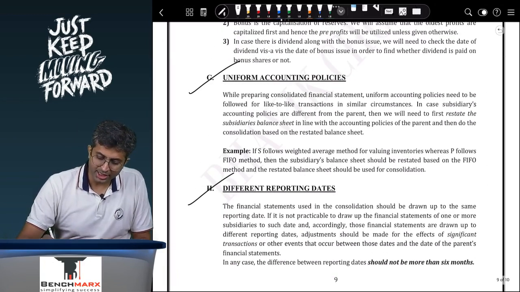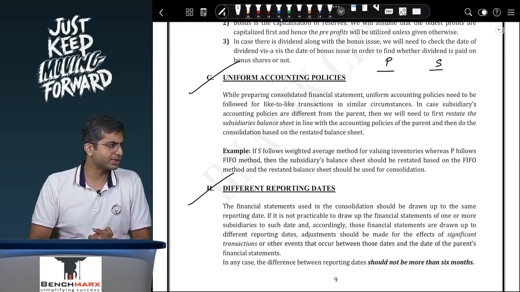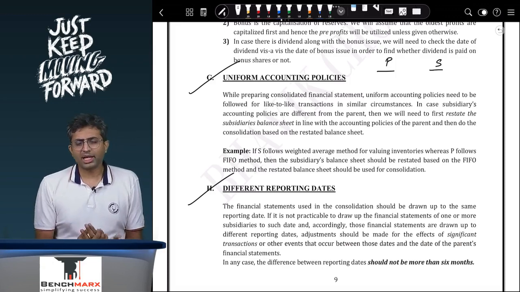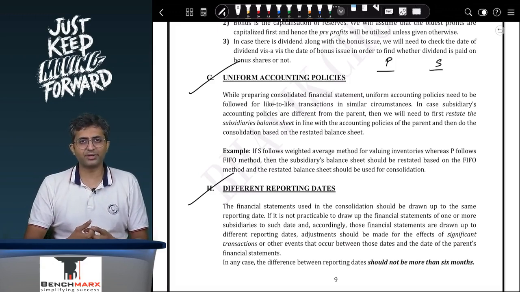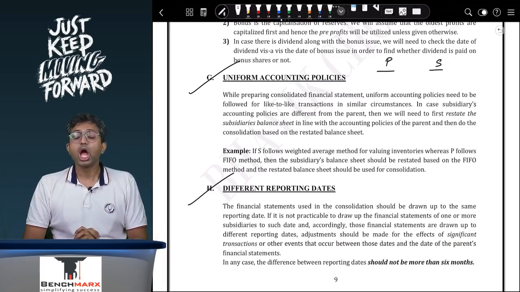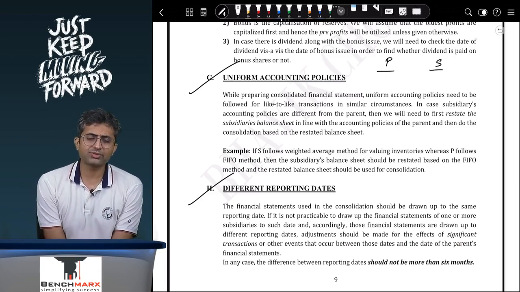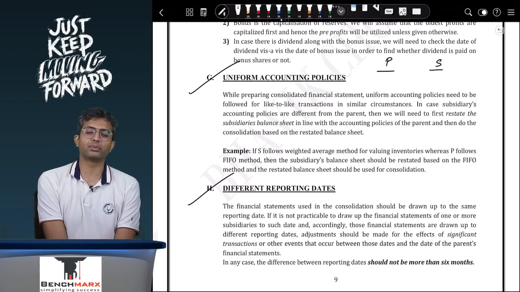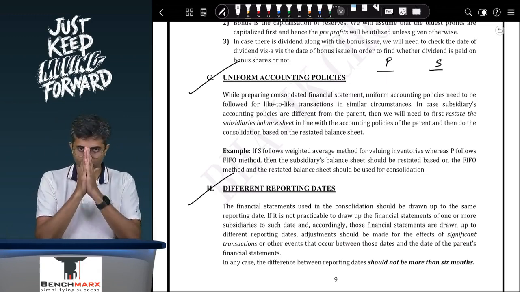Uniform accounting policies. Is it possible that parent and subsidiary might have different accounting policies? Is it possible? What do you guys think? Well, yes. These are two separate legal entities. It might be possible that parent is measuring its inventory at FIFO, whereas subsidiary is measuring its inventory at weighted average, which is fine in its individual accounts, but when you prepare a consolidated balance sheet, we need to follow uniform accounting policies. So if the parent is following a particular method and subsidiary is following a different policy, for like-to-like transactions, for similar transactions, same accounting policies need to be followed.